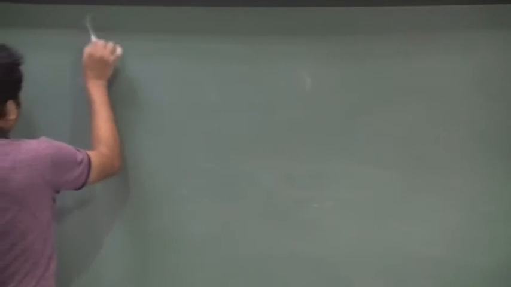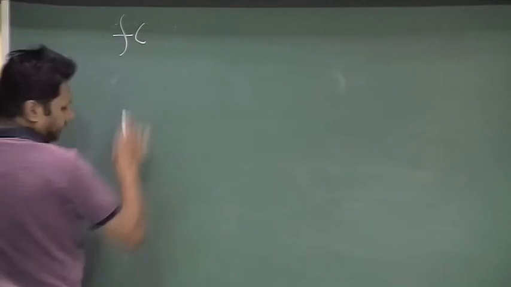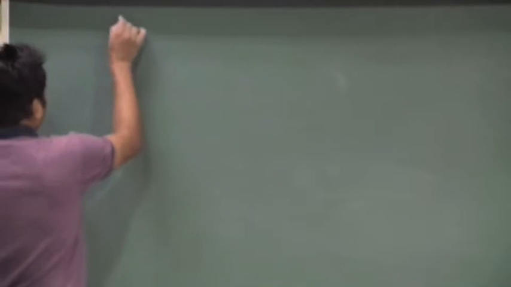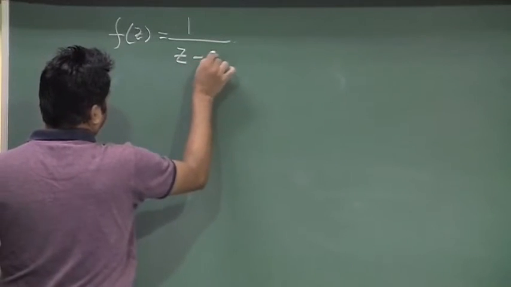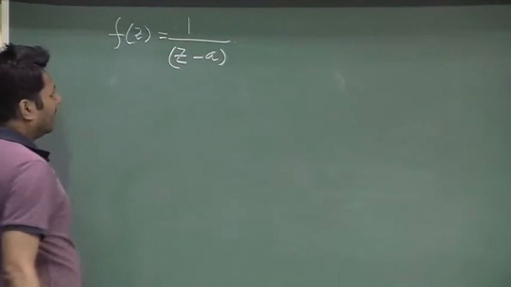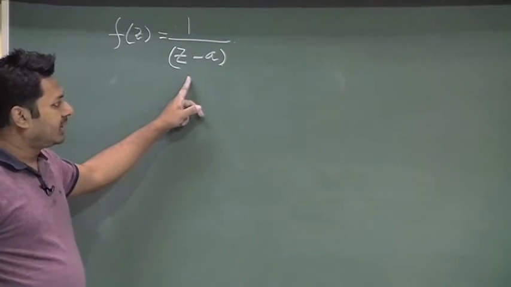Okay, so, let us now do the same problem for another case. Before doing that, let us try to find out these things. So, now I want to continue with another function. This is equally important. F z is now 1 by z minus a. I want to evaluate this quantity.